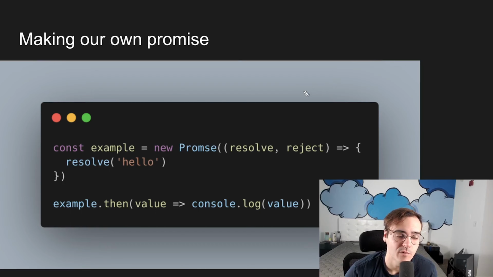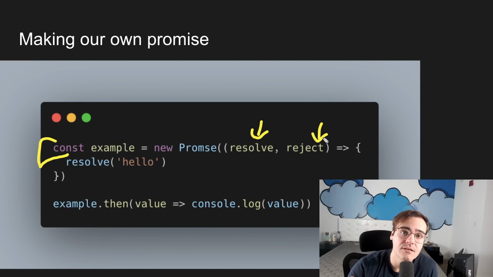So here's an example promise. We're going to make our own. So we go ahead here and we define this constant example, and we set it equal to a new promise. When you create a promise, you have the option to resolve or reject. A reject is when something goes wrong. So in our last example, say you fetch information from the API, and the API comes back and gives you an error. Then you would reject if you were writing your own get promise. Otherwise, you would resolve. In this example, we're just going to resolve hello.